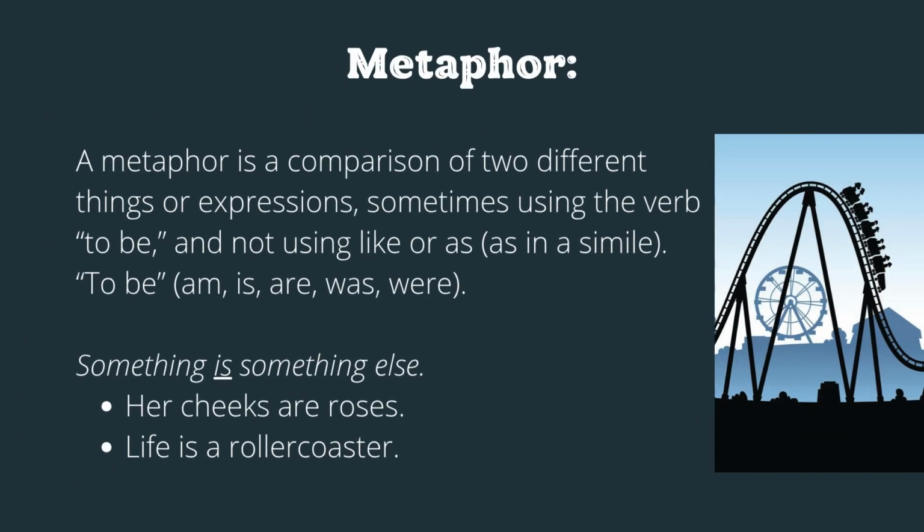A metaphor is also a comparison of two different things. However, we do not use like or as as in a simile. We use the verb to be, like am, is, are, was, were. Her cheeks are roses. So her cheeks are roses. Something is something else. We are comparing cheeks and roses.